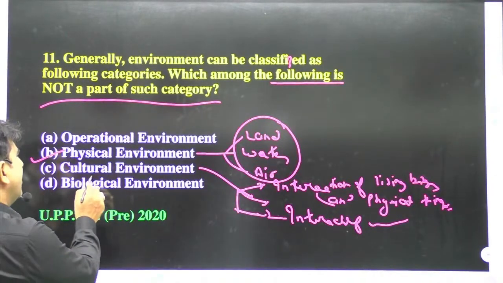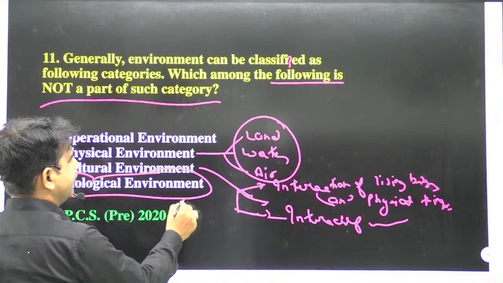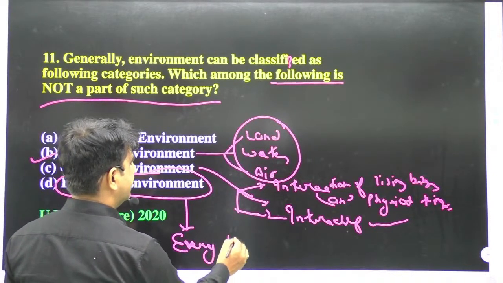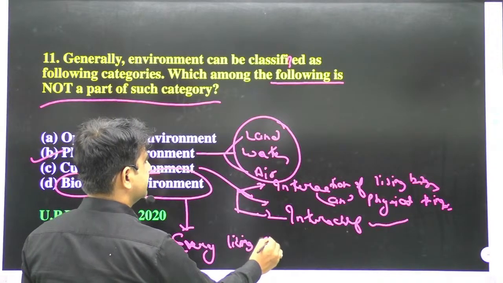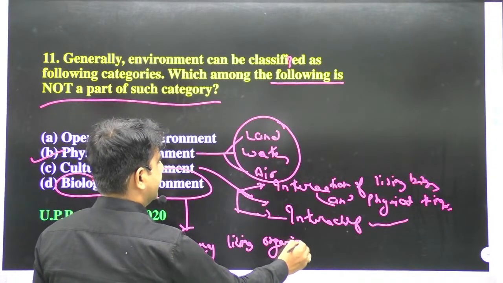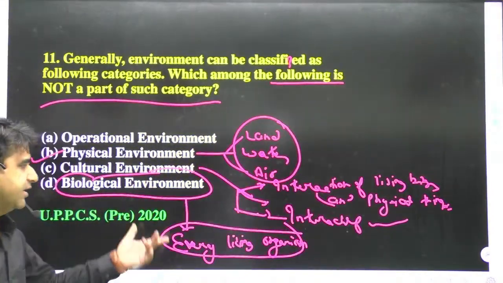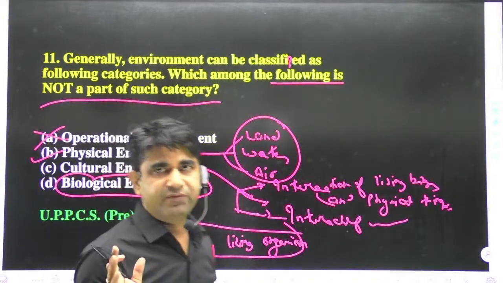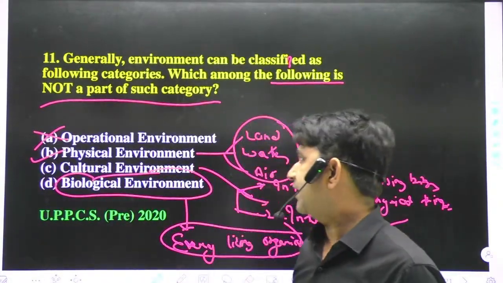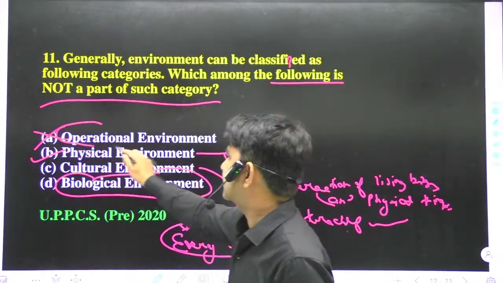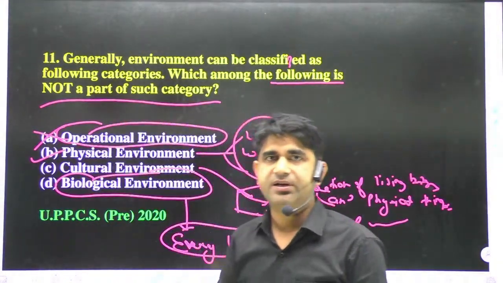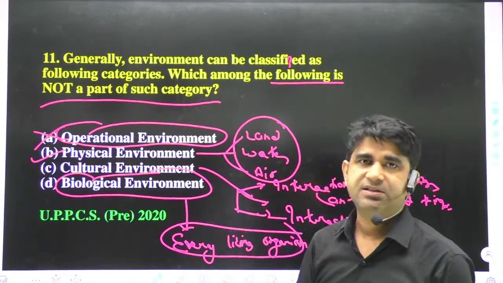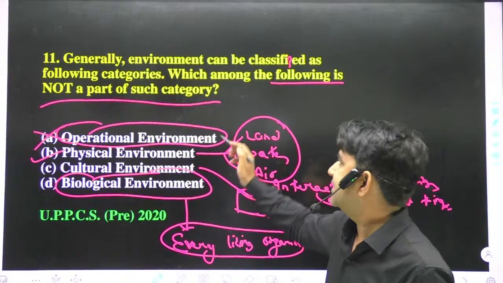Biological environment is also there, because in biological environment we talk about every living organism. So it is also a right option. But operational environment is not a type of environment. That is why this option is incorrect. Now you can understand why: physical environment is there, cultural environment is there, and biological environment is there, but this type of environment is not there.